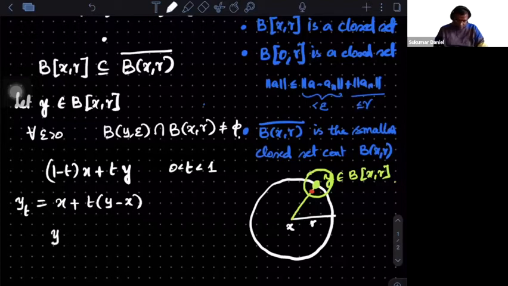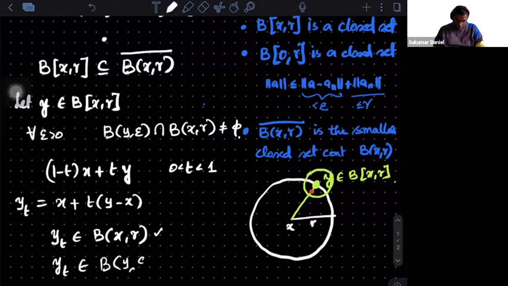Is this clear? All I need to check is that the norm of yt minus x should be strictly less than r. So yt minus x is t times y minus x, and the norm of y minus x, I know from this expression, is less than or equal to r, but t is strictly less than 1, so it has to be strictly less than r. So this gives you that. Now I'll ask the question: does yt belong to this next ball? Does this belong to the ball of radius epsilon?